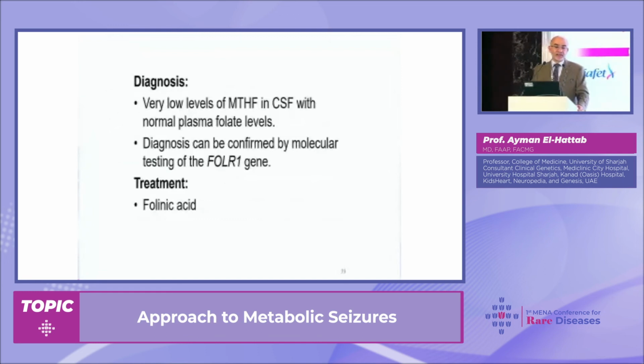We can find low folate in CSF, and the diagnosis can be confirmed molecularly by sequencing the gene. And again, in this condition, if we start treatment early, you can make a big difference in the course of the disease by using folinic acid, because folinic acid will go to the brain, but methyltetrahydrofolate will not.